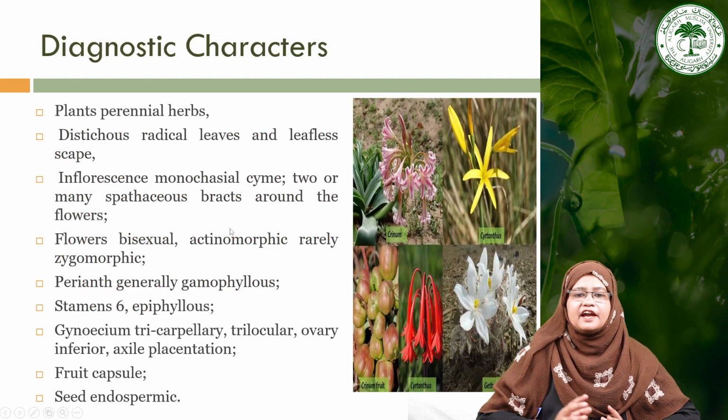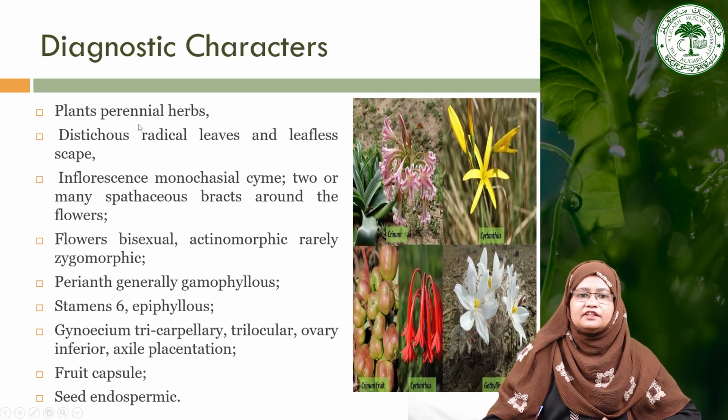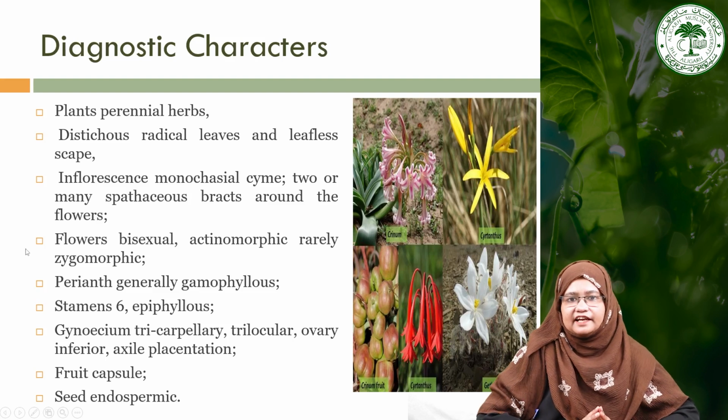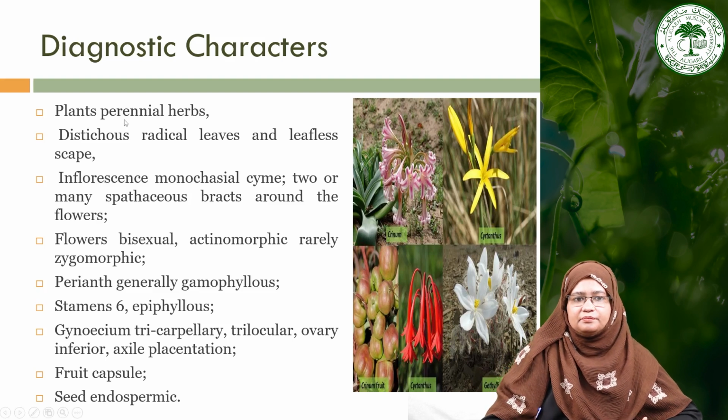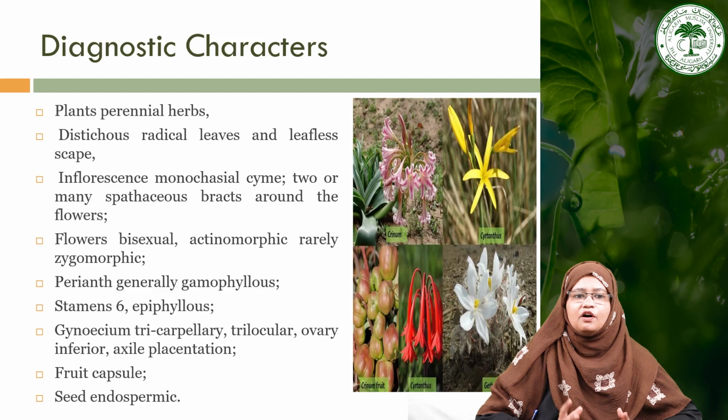Now moving towards the diagnostic characters of this family, Amaryllidaceae. As we have seen, the plants are generally perennial herbs. They have distichous radical leaves and a leafless scape. The inflorescence is generally a monochasial cyme, or umbel, with many flowers present, as we have seen earlier. The flowers are bisexual, actinomorphic, rarely zygomorphic in nature, and the perianth is generally gamophyllous.